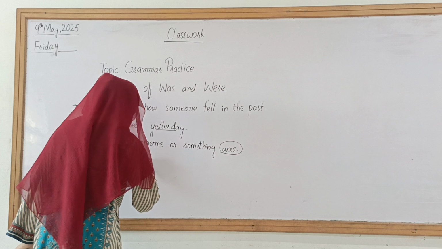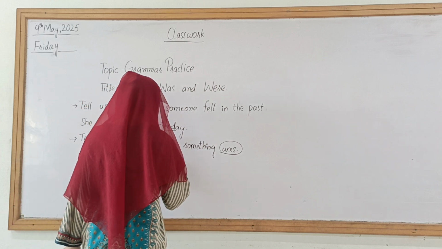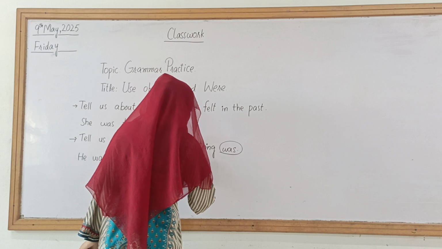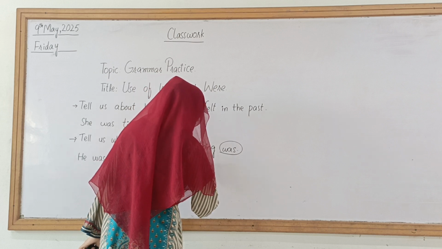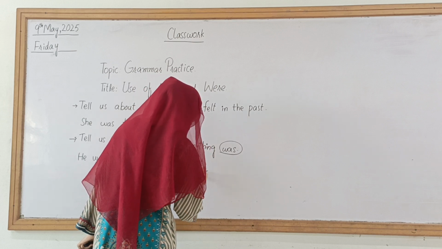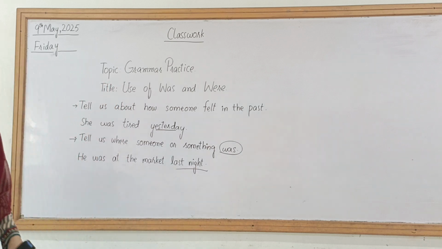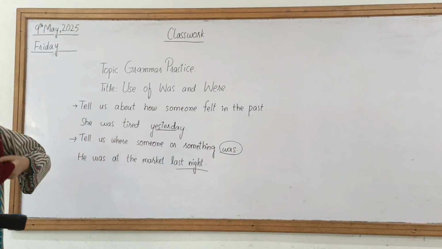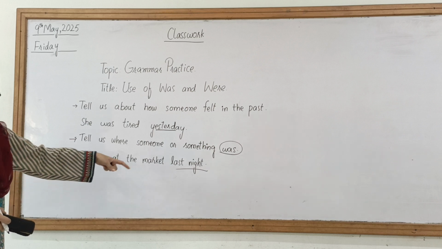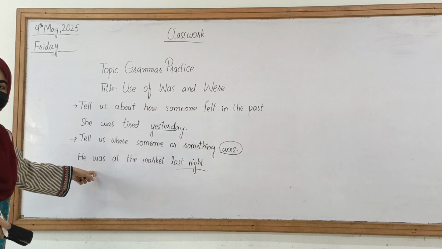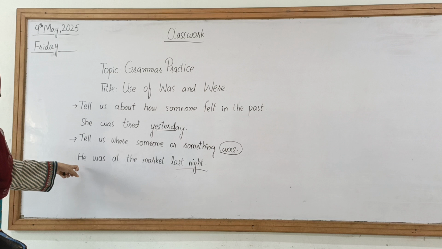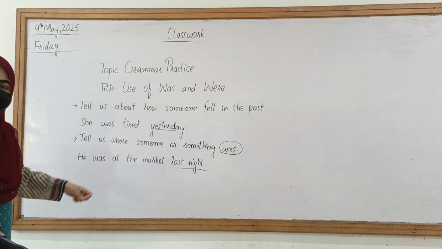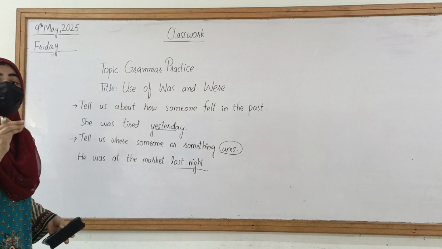at the market last night. Okay, last night means के गुजरी की रात. तो गुजरी हुई रात की is a key point. Last night is also a key point that you can understand that we will be using. Last night है तो we will be using was and were accordingly the subject. यहाँ पे they होता है तो हम were use करते हैं because यहाँ पे he है that we will be using was. Let's consider another example with the plural.